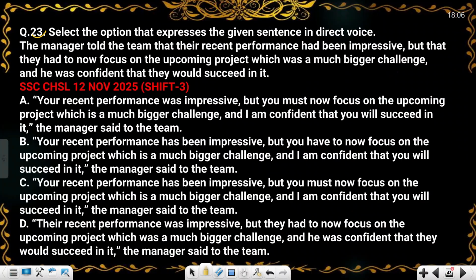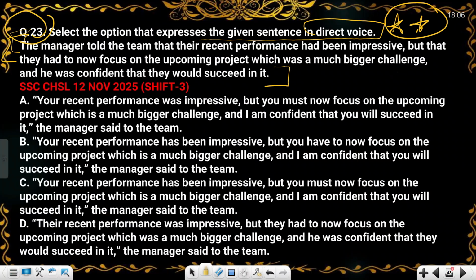Now let's move forward. Question number 23 is one of the most important questions. You can star mark it. It is lengthy, but don't be afraid after looking at the question. Be calm and you will solve this question. First read the question: select the option that expresses the given sentence in the direct voice. This is indirect and you have to convert it into direct voice. Without any hesitation, just focus on the tense. The first tense is 'had been impressive'. If you move forward, you will see that they had focus.